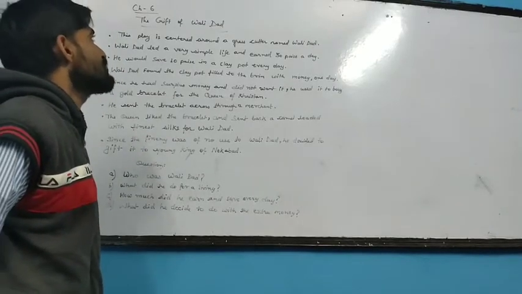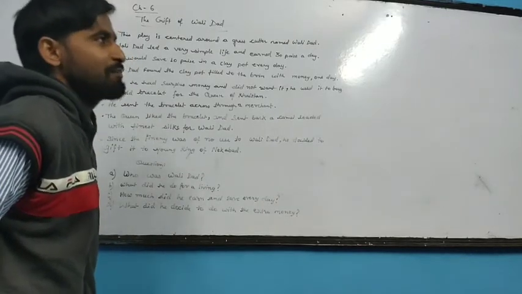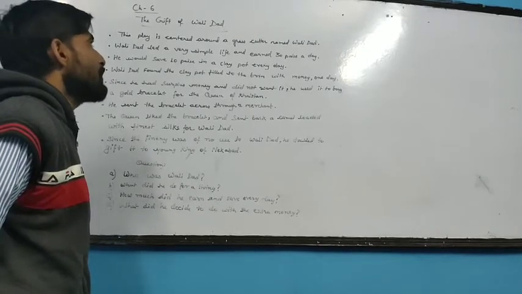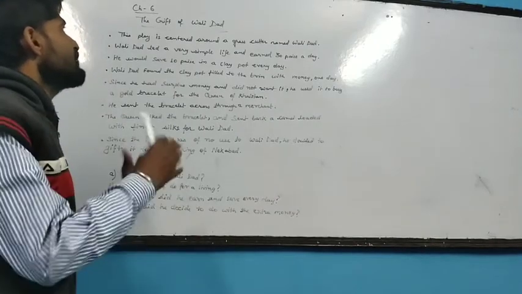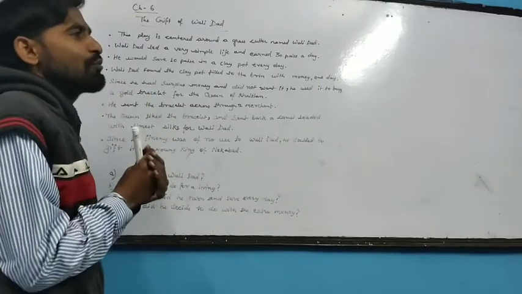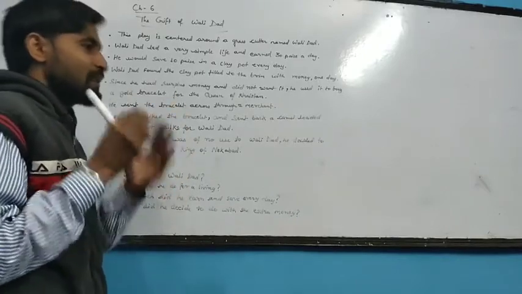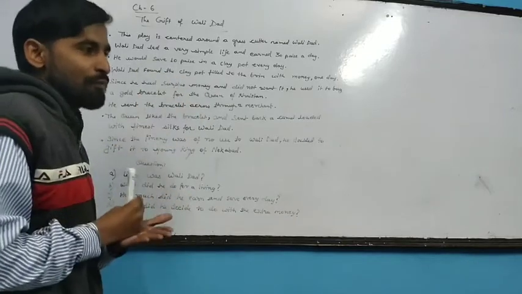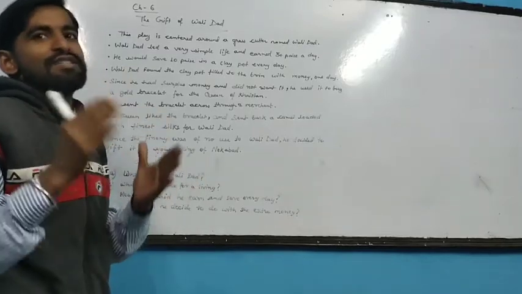When we go through this chapter, the title suggests that it is some kind of gift that is given by Wali Dad. When we go through this topic, we find out that this is a short play. It is a short play because it consists of characters, the characters are given one by one, and there is a dialogue given to every character. So we can say that it is a play.